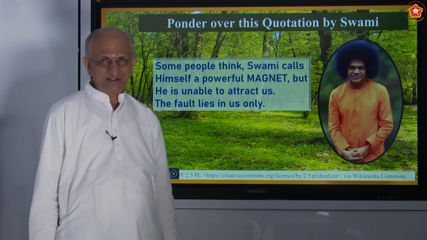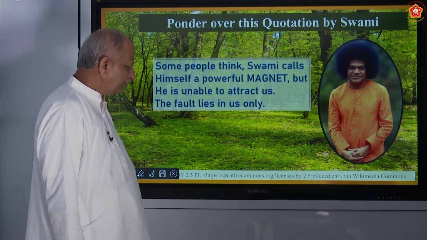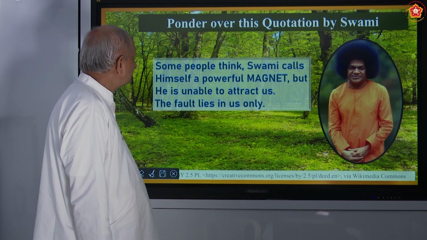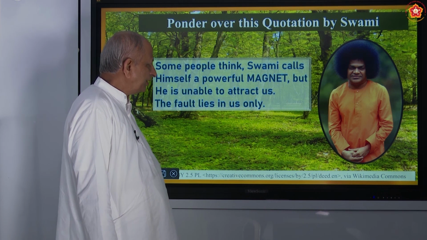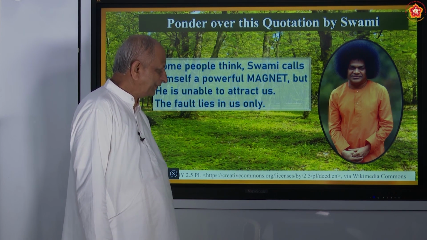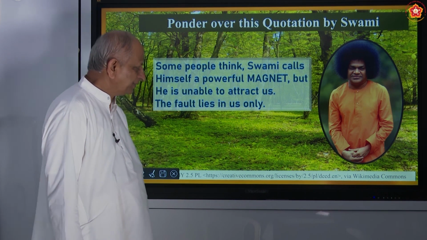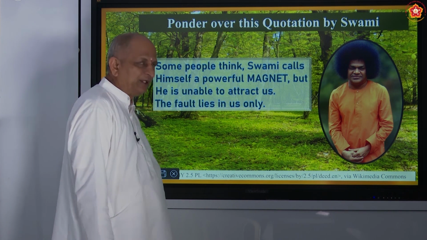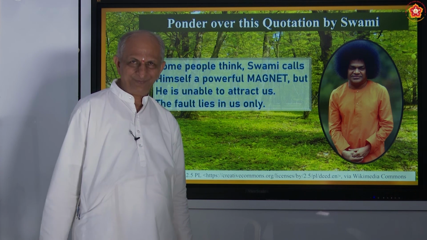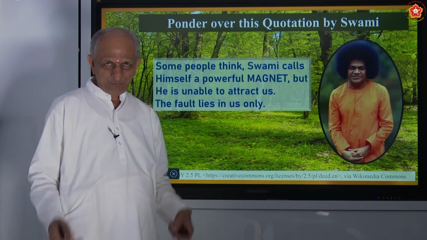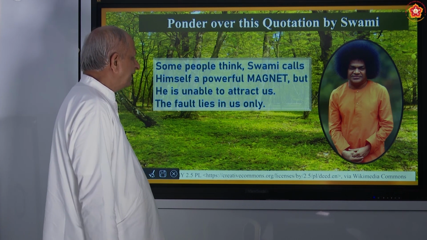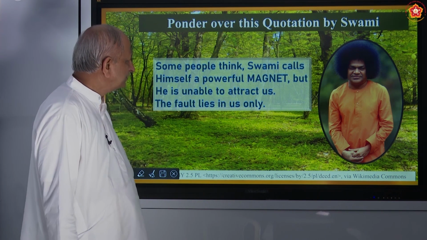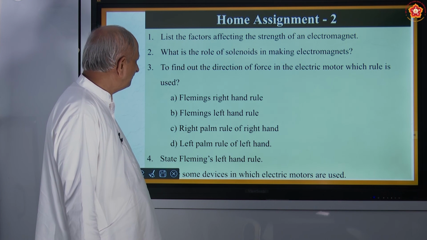But some are not attracted because of their own ego, their own attachment or their own desires. Other than that, Baba says he is a very powerful magnet. Wherever he goes, thousands will follow him, and thousands will be interested to hear him. He is a very good singer also, very good speaker also. And more than that, his overflowing love. And that is how these Satyasai Loka Seva institutions or Gurukulas have come up. Okay, so let us be attracted to him.